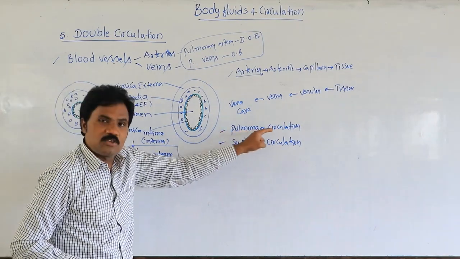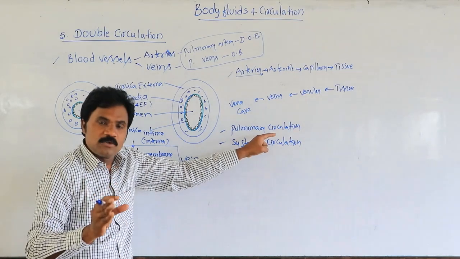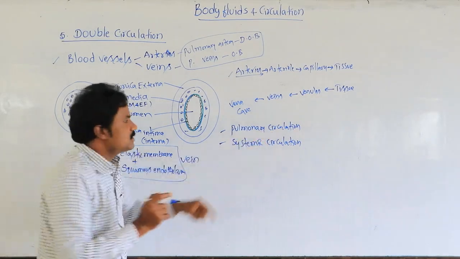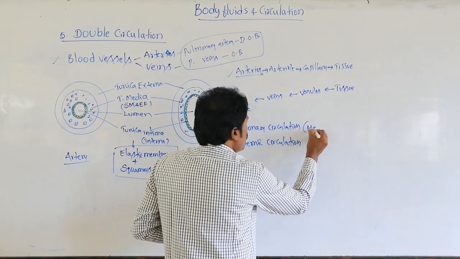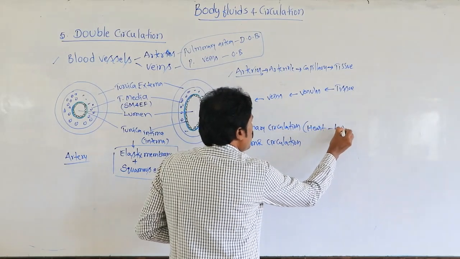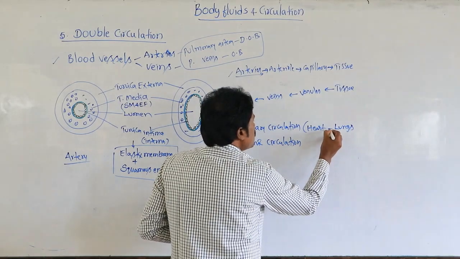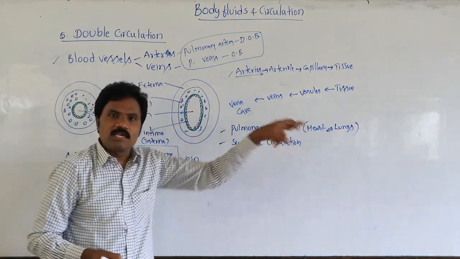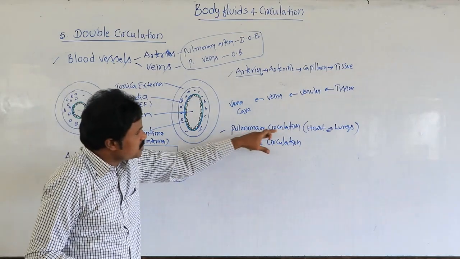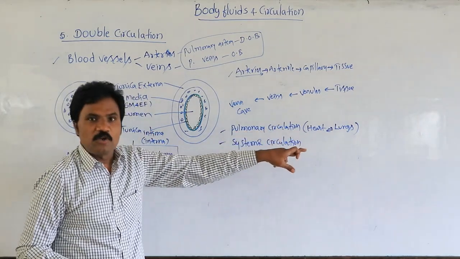What is the pulmonary circulation? The blood flows between the heart and lungs: heart to lungs, and lungs to heart. Such circulation we call pulmonary circulation.